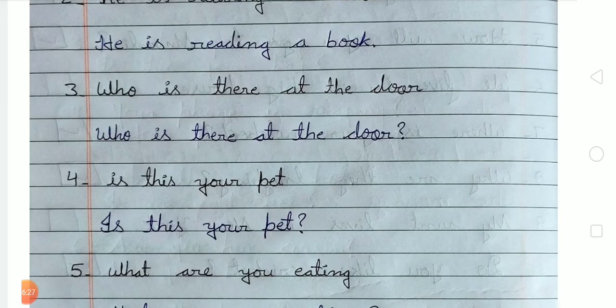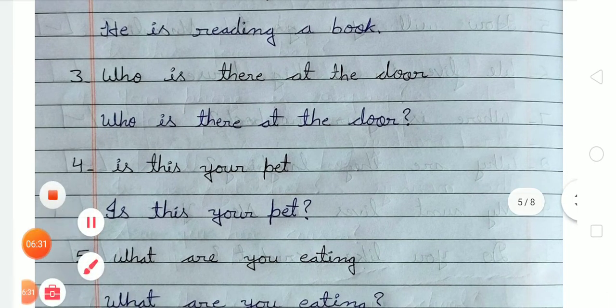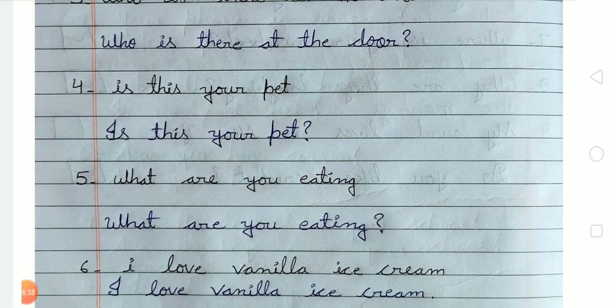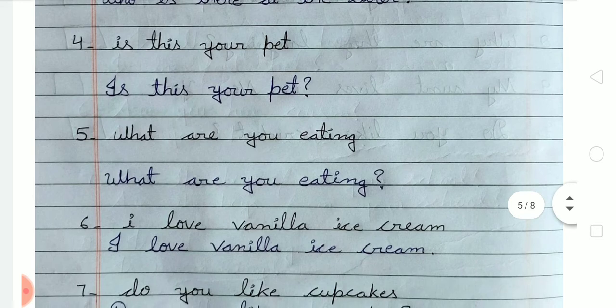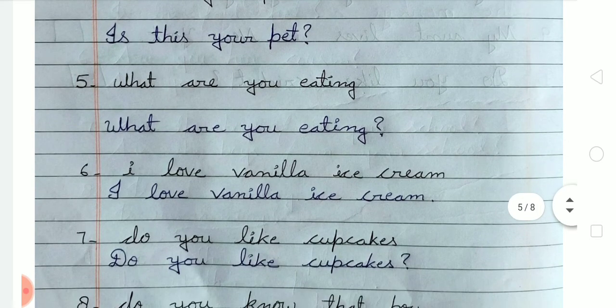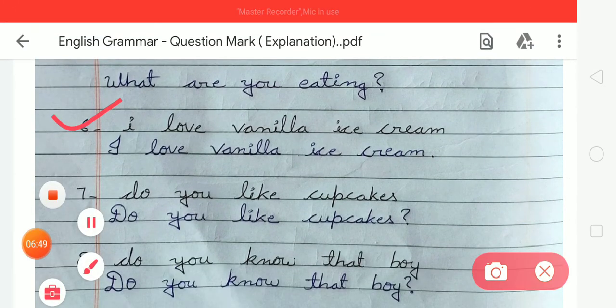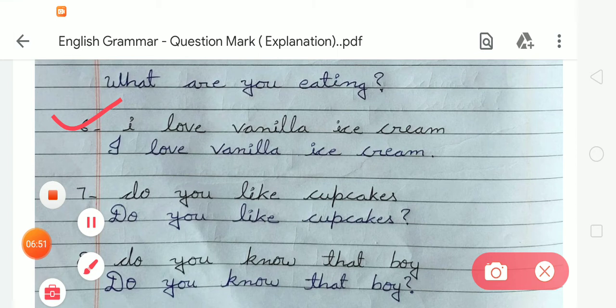So we have to write in number 3, who is there at the door, and number 4, is this your pet? So again here is a question, so we have to write it like this, is this your pet, and put a question mark. Number 5, what are you eating? So we have to write what are you eating and put a question mark at the end because this sentence is also asking a question. So now next is number 6, I love vanilla ice cream. So this is a simple sentence, so we have to write the first letter in capital and put a full stop at the end of the sentence.